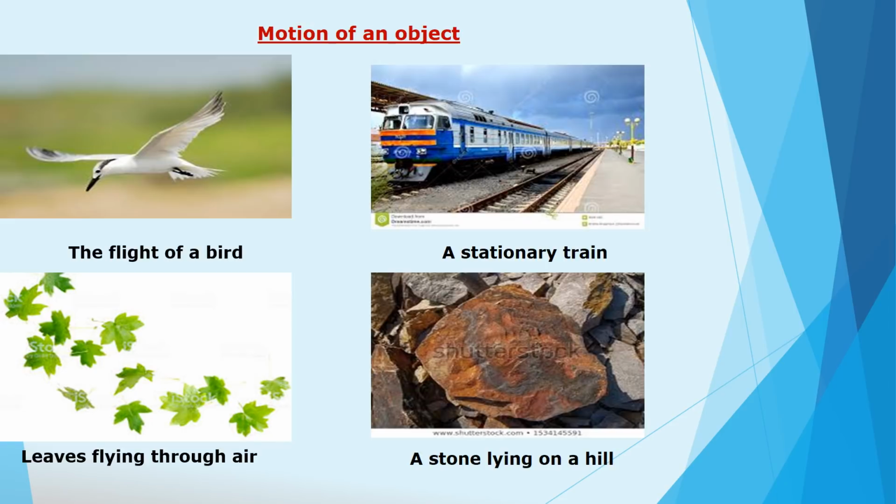From this, we can conclude that in case of example first and third, that is the flight of a bird and leaves flying through air, there is a presence of motion because there is a continuous displacement of an object. In case of second and fourth example, there is no displacement of an object, so there is an absence of motion. We see the motion of several objects every day.